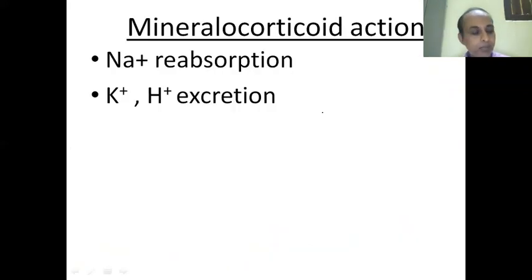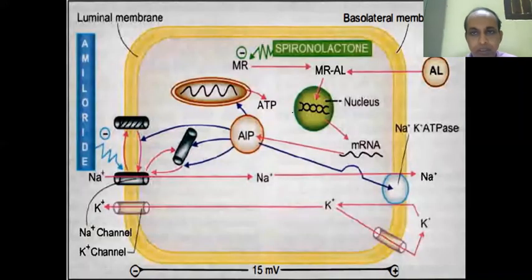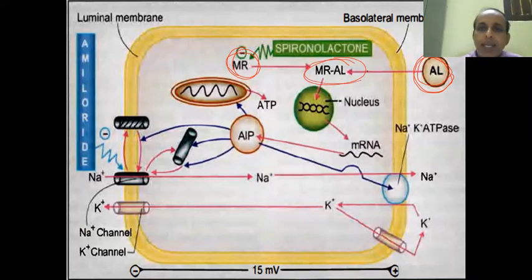Now the mineralocorticoid actions. Mineralocorticoids cause sodium reabsorption and potassium and hydrogen excretion. I will show you how. You see here, the mineralocorticoid is aldosterone. This figure is from your KD Tripathi. Aldosterone will bind to the mineralocorticoid receptor. MR stands for mineralocorticoid receptor. The combination is the receptor and the ligand, which is aldosterone.